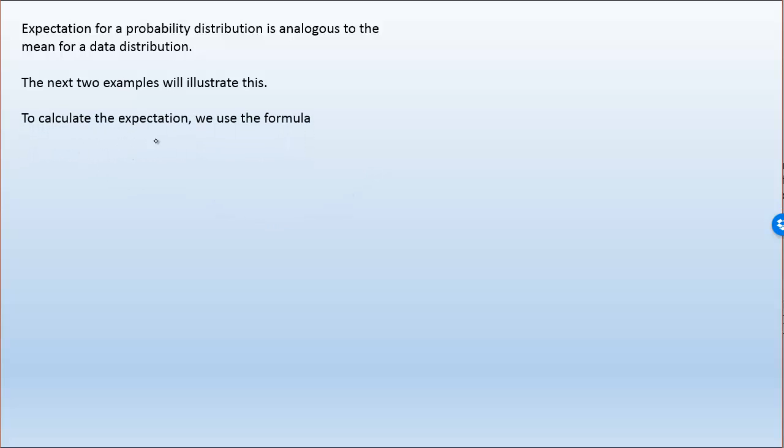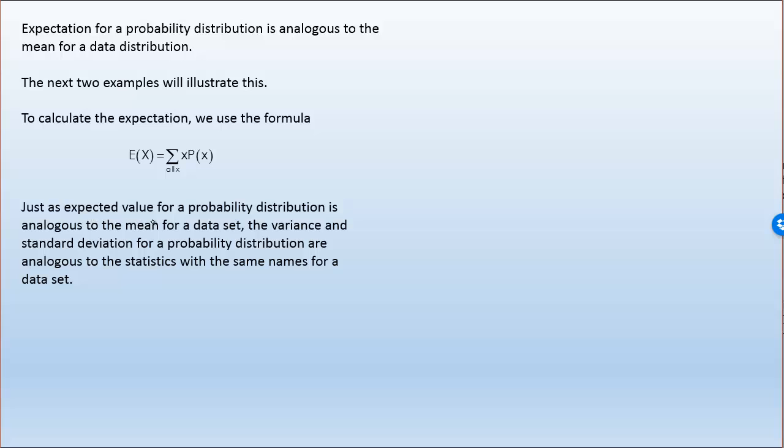To calculate the expectation, we use the formula: the expectation of x is the sum over all non-zero values of x multiplied by the probability that X, the distribution, is equal to x.